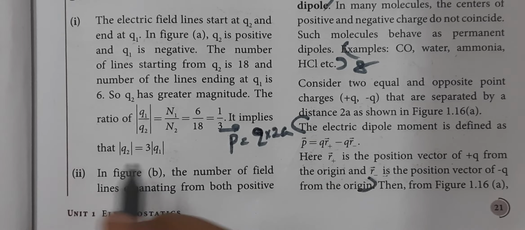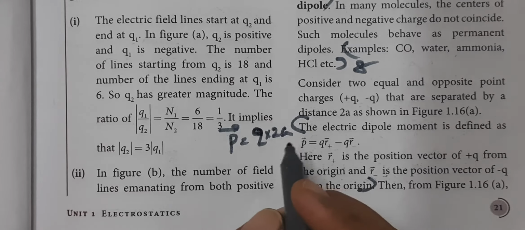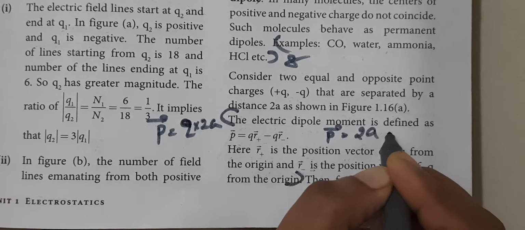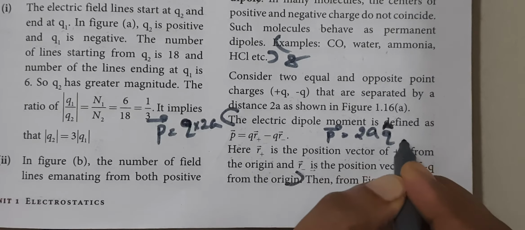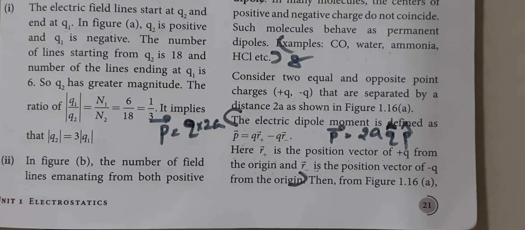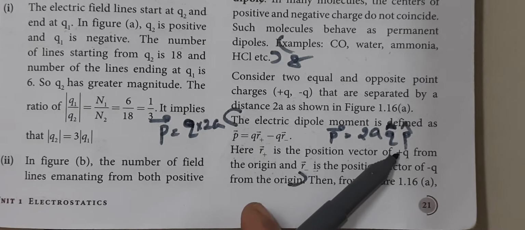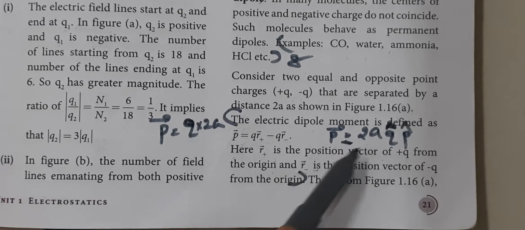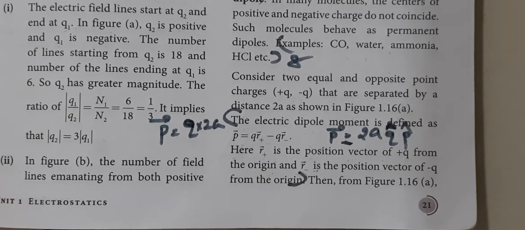Okay, we know that P vector equal to 2aq into P cap. So this is the product of one of the charges and the separation between them. In such a way you can write. So what is the general definition of electric dipole moment?